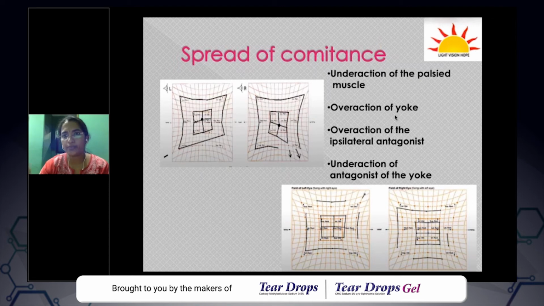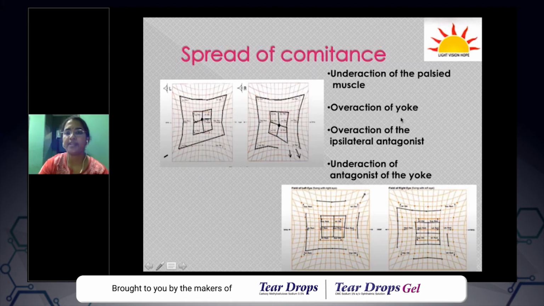For example, as we talked in the previous example, in a right lateral rectus palsy, what is the yoke muscle? Left medial rectus is the yoke. Yoke muscle belongs to the opposite eye, and it is the opposite synergist. So the first step is the underaction of the palsied muscle. The second one is the overaction of the yoke.